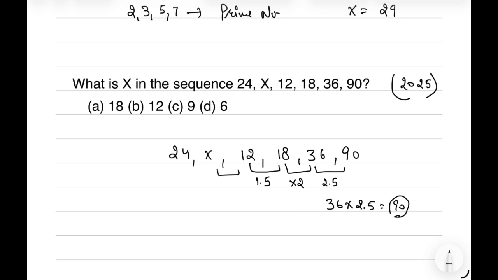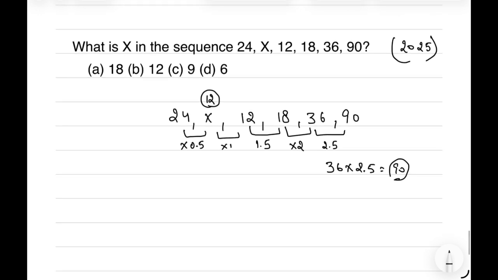So before 12 there is a multiplication of 1, and in the first two there is a multiplication of 0.5. If we multiply 24 by 0.5, then we have 12, and multiplication of 12 by 1, we get 12. So it follows a path which is being multiplied by an addition of 0.5 every time. So the value of x is 12. Option B is the correct answer.